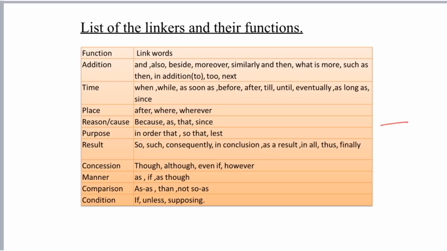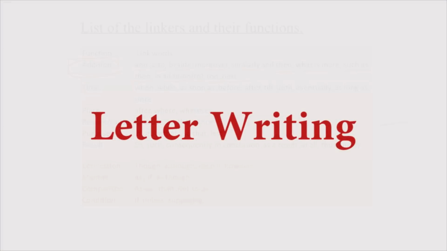Now, see what is the function of each. If you want addition, you will use and, also, beside, moreover, similarly, what is more, such as, then, in addition to, next. These are the linkers which help you to add something and connect.